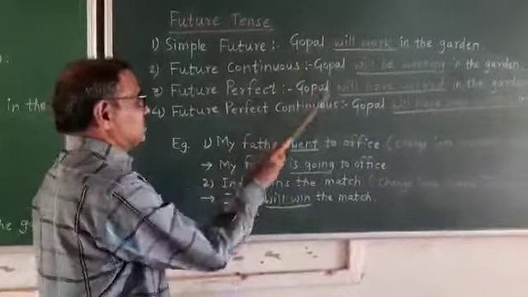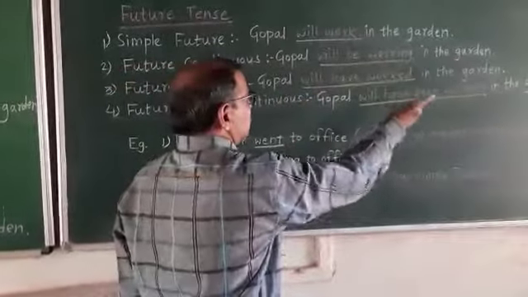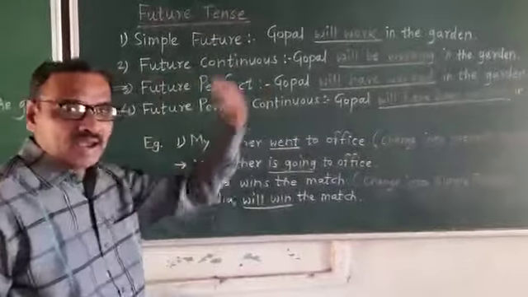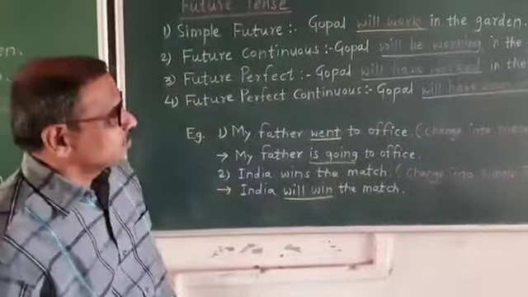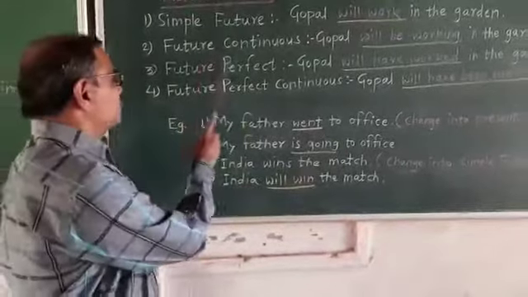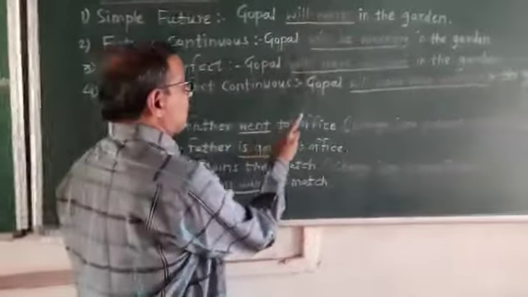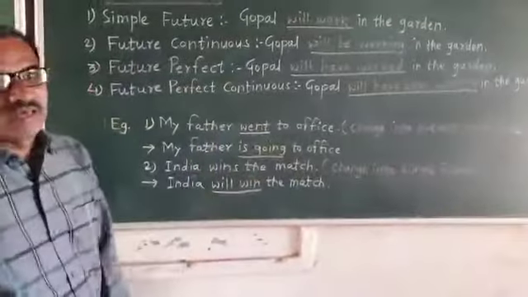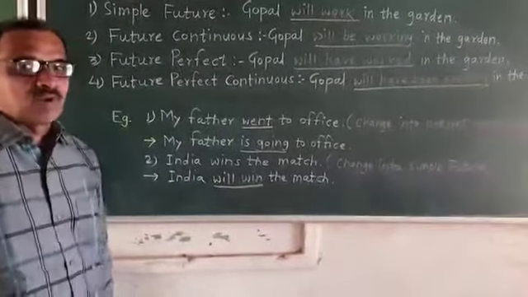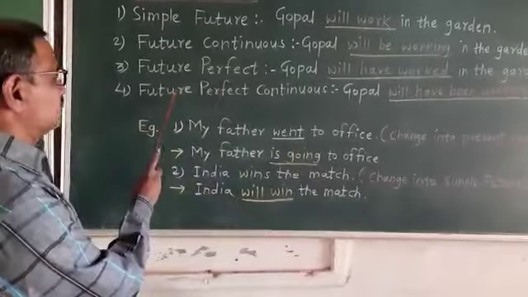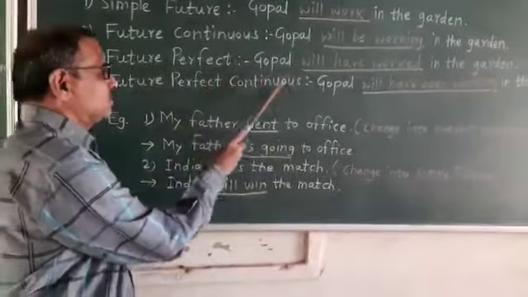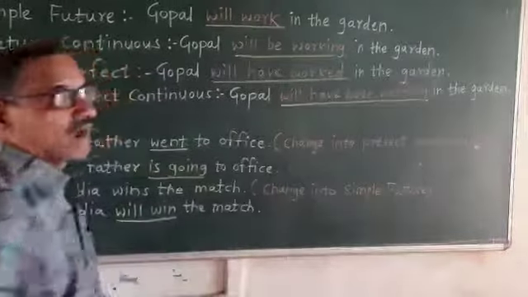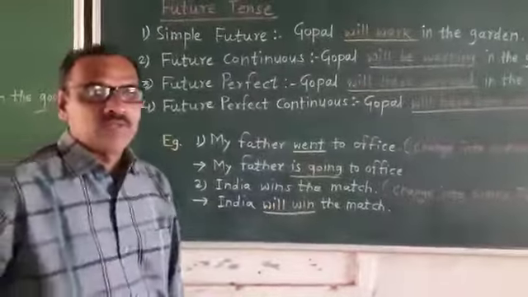Future continuous tense, Gopal will be working in the garden. So shall be and will be, then root word and ing. Future perfect tense, Gopal will have worked in the garden. Will have is there and then the past participle of work. And the fourth one is future perfect continuous tense, Gopal will have been working in the garden.